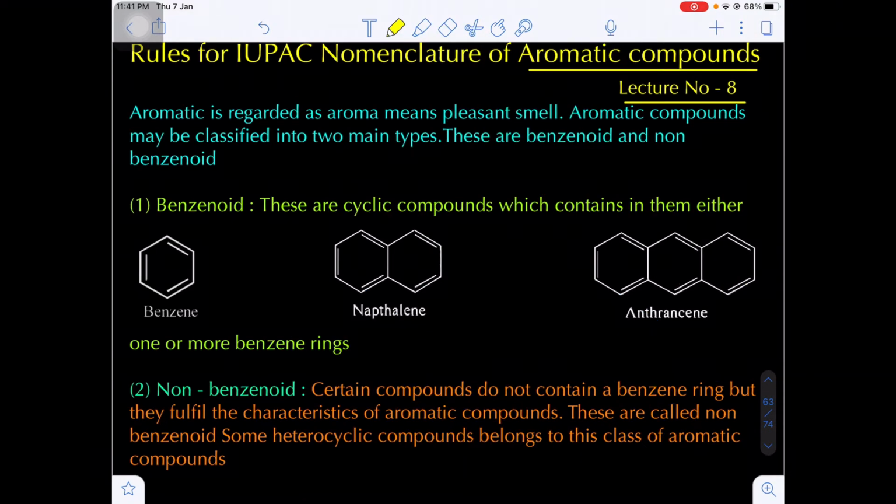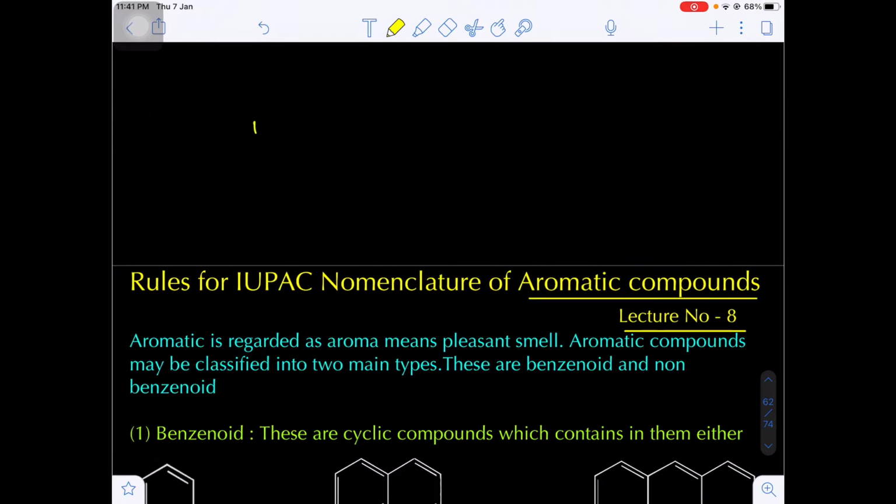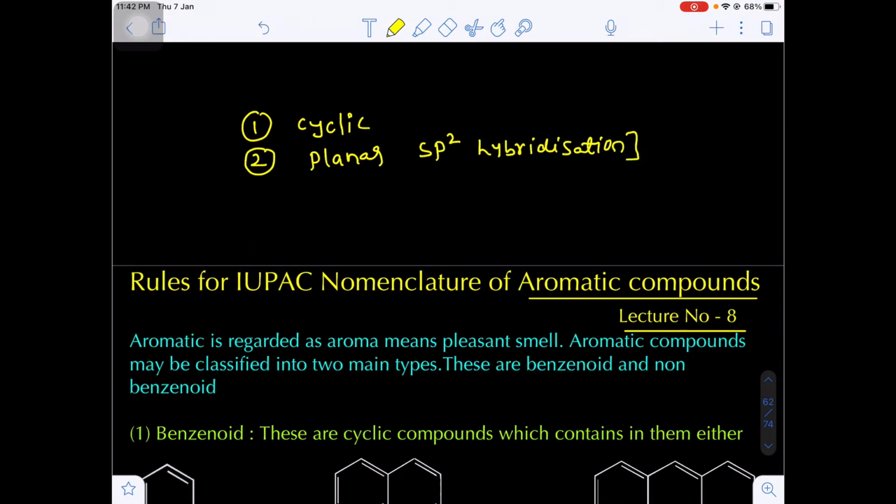Now, what is the meaning of aromatic compounds? Those compounds which possess a cyclic structure and have planar geometry. For planar geometry, the ring atoms should be sp2 hybridized. Next, it should contain 4n plus 2 number of pi electrons.